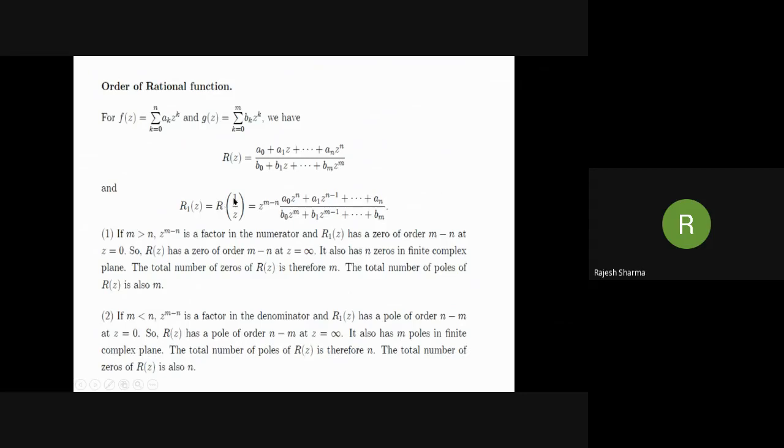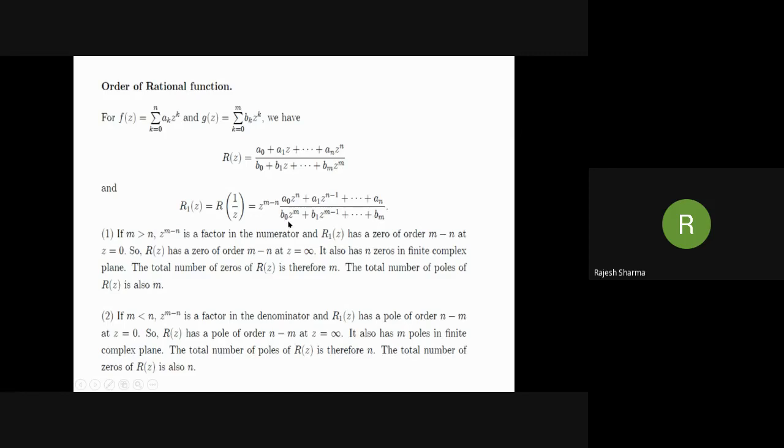Now write R of 1 by z as R1(z), and we can check that this comes out to be equal to z raised to the power m minus n. Here a_0 z raised to the power n plus a_1 z raised to the power n minus 1 plus so on up to a_n. That is, this is again a polynomial of degree n. And similarly, in the denominator, we have a polynomial of degree m.